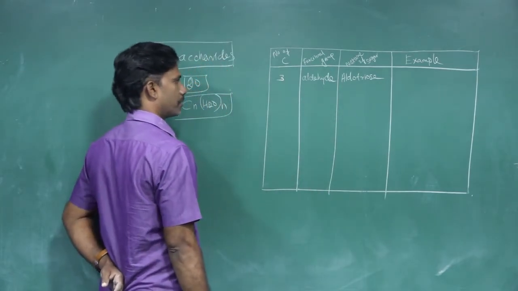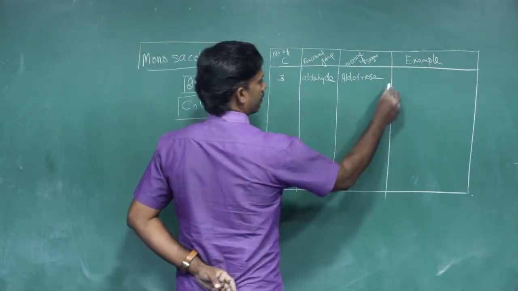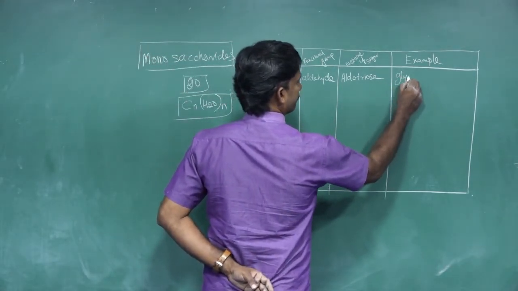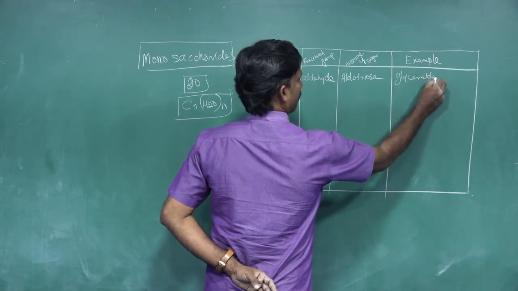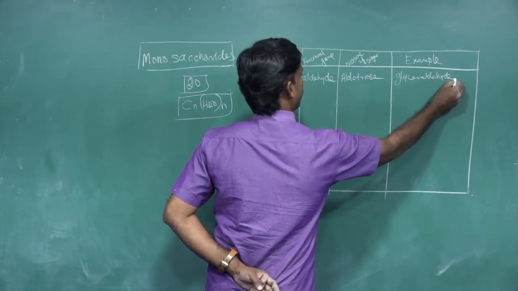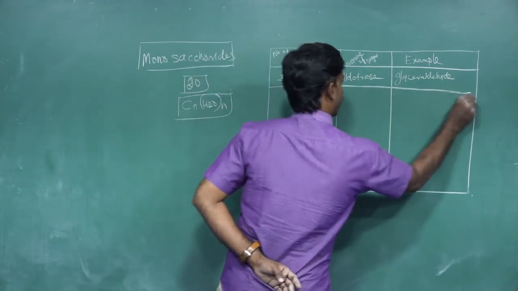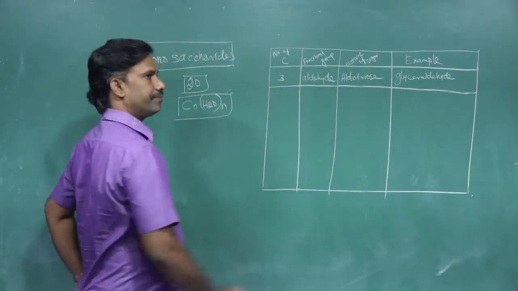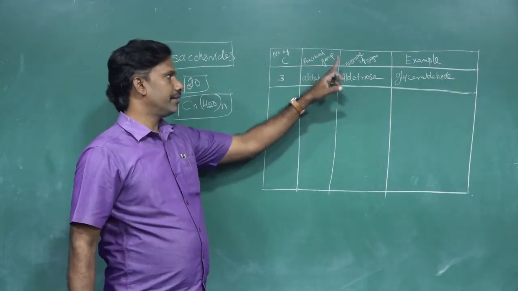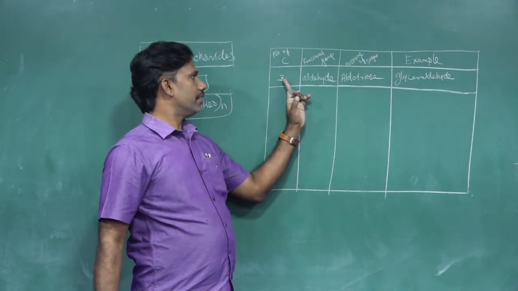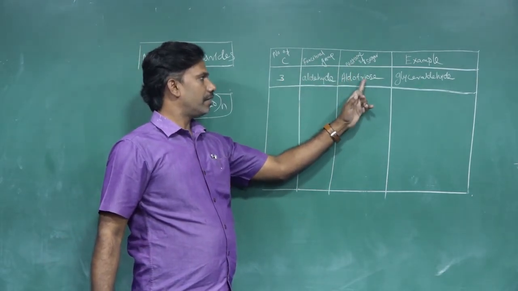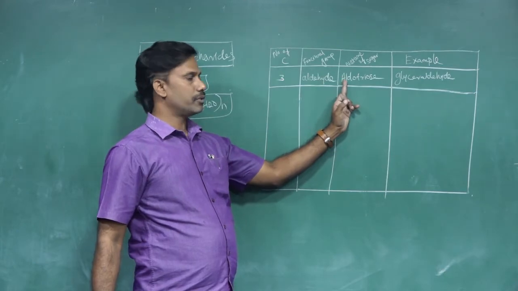This is a natural sugar. For example, glyceraldehyde. It has three carbons and the functional group aldehyde.